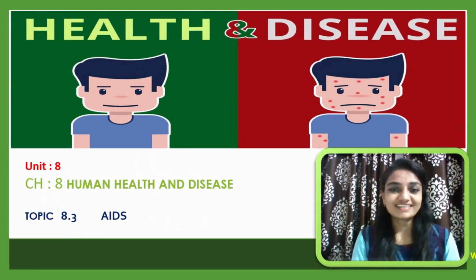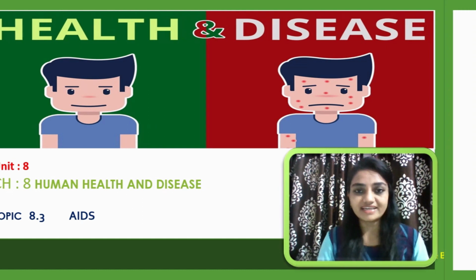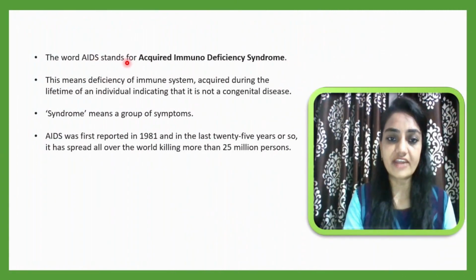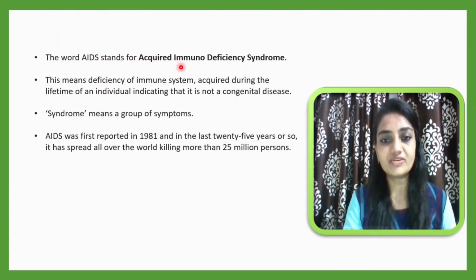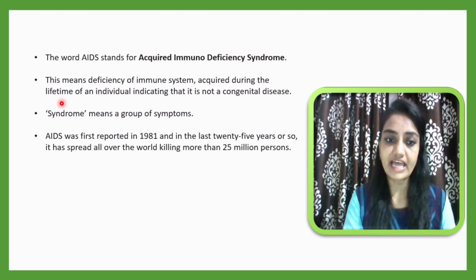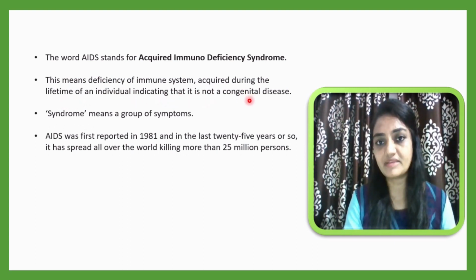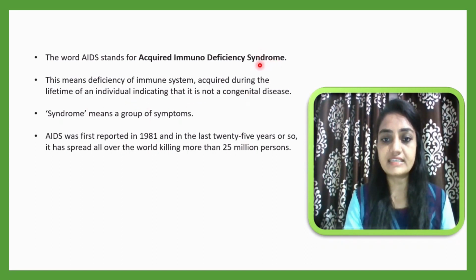Hello students, today we are going to learn a new topic and that is AIDS. The word AIDS stands for acquired immunodeficiency syndrome. This means deficiency of the immune system acquired during the lifetime of an individual, indicating that it is not a congenital disease. That means it is not gained from birth. And the last word, syndrome, means a group of symptoms.